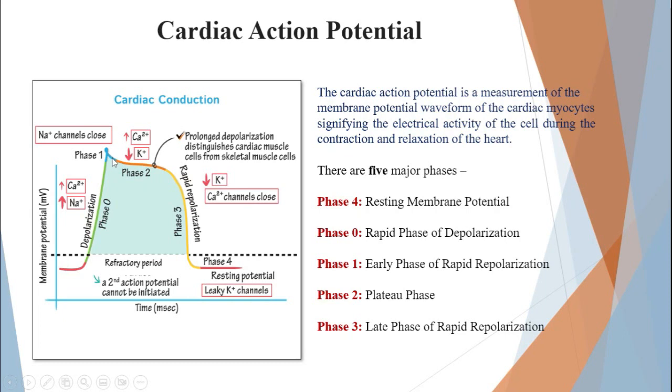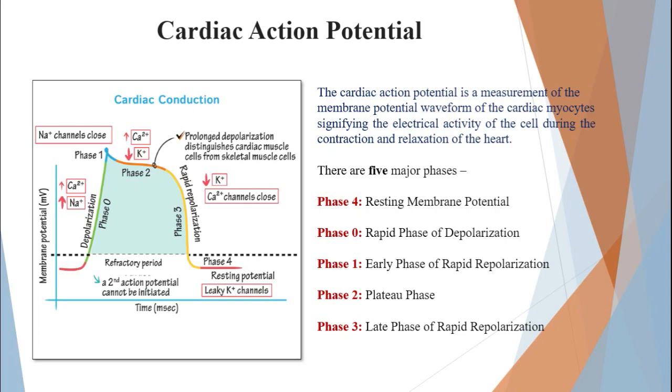Now at the same time, when the efflux of potassium ions occurs, there is also an influx of calcium ions, but the calcium ion influx is very slow. Now as you can see here, the influx of the calcium ions leads to the generation of phase 2, or the plateau region. Now, why is this plateau region?